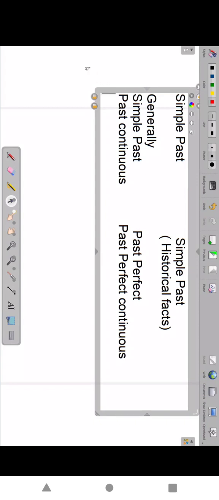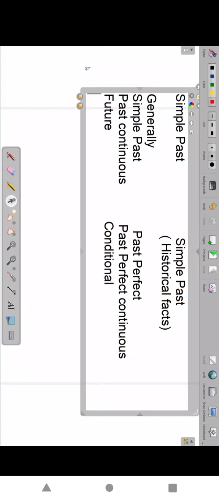Now after that, future. Any future changes to conditional. Shall, should, will, would, can, could, like that it will change.